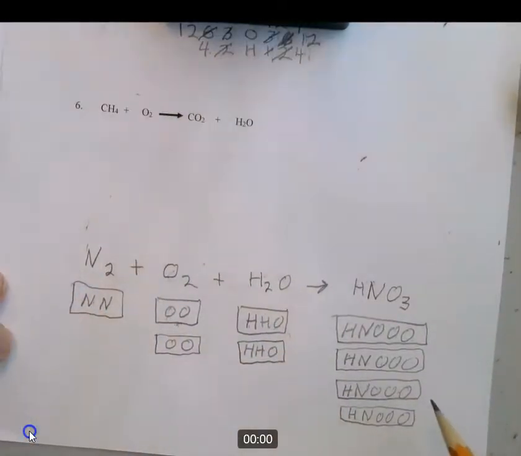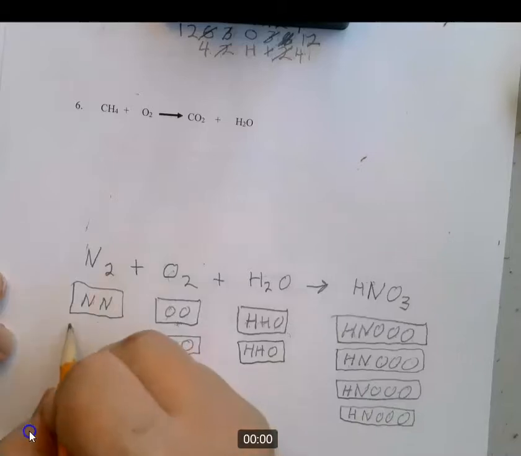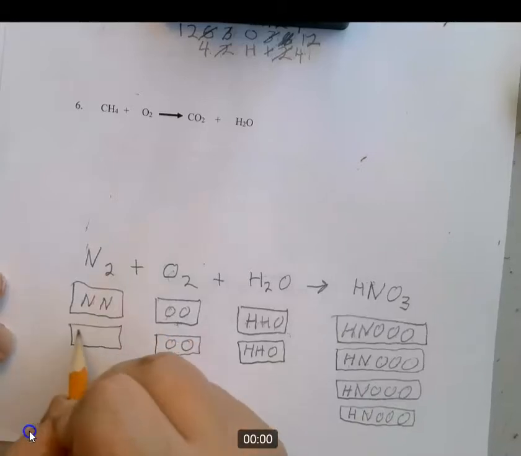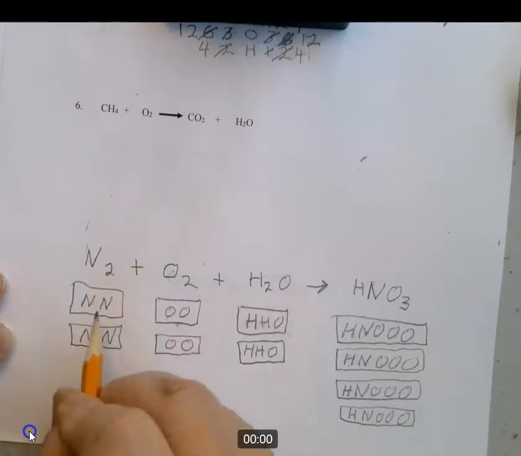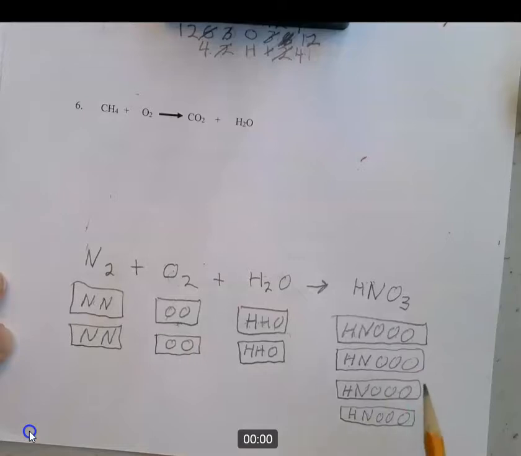Okay, so let's look at what we have here. We have 1, 2, 3, 4 H's and 1, 2, 3, 4 H's. That's all good. We have 1, 2, 3, 4 N's and only 2 here. So let's balance the N's with 2 more. Now H's and N's are in balance. Now O's. We have 1, 2, 3, 4, 5, 6, 7, 8, 9, 10, 11, 12. Okay, and we got 2 here.